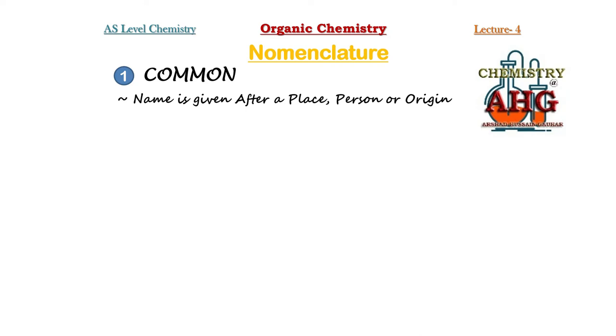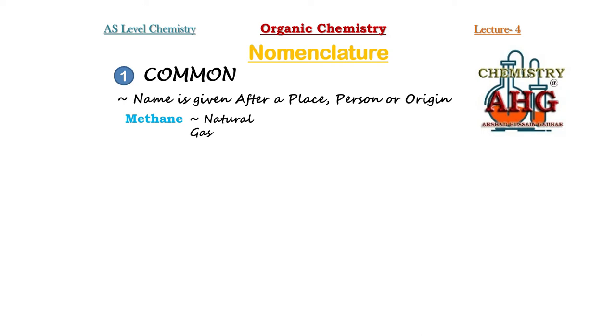For example, some examples worth noting, number one, methane. You know the formula of methane is CH4. What is the common name of methane? Methane is also known as natural gas. Why is it known as natural gas? Because it is found in nature. That is why this gas has been given the name natural gas. You would have heard of CNG. CNG stands for compressed natural gas. That is the other name for methane.